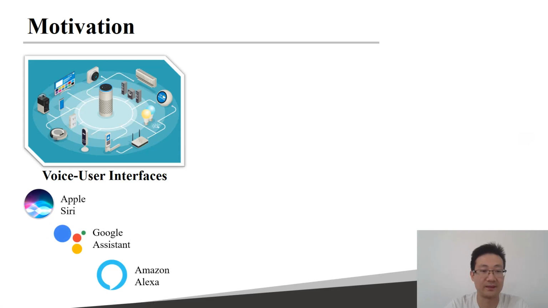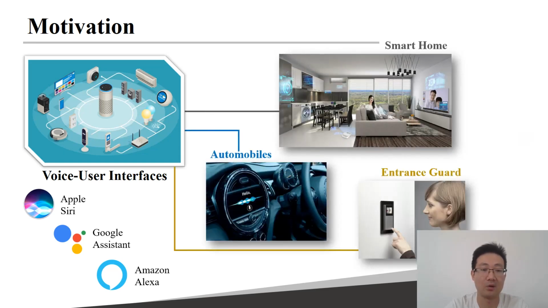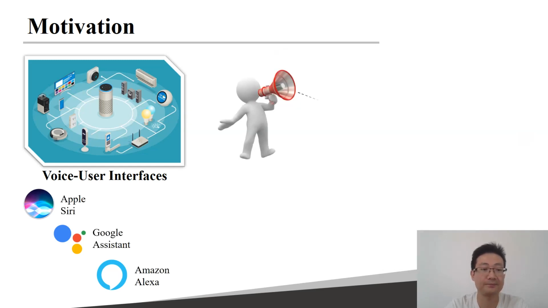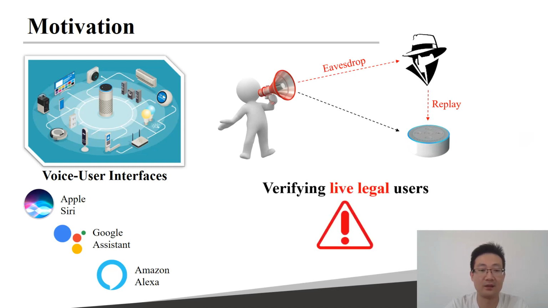Voice user interfaces like Apple Siri, Google Assistant, Amazon Alexa are becoming popular in recent years. More and more devices could be controlled with these UVIs, such as the access control of devices at a smart home, entrance guard system, and automobiles. However, sound travels through an open channel, which is vulnerable to eavesdropping and replay attack. So there is an urgent need of the ability to accept voice commands from live, legal users.